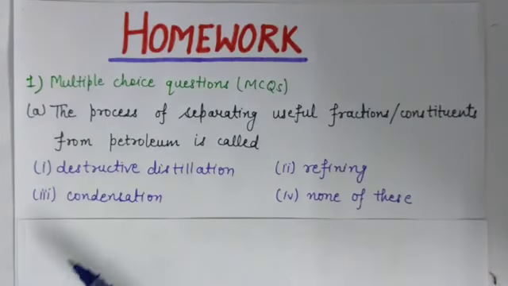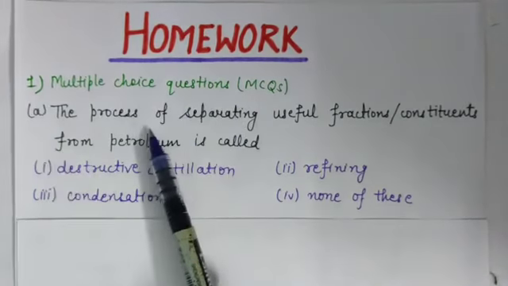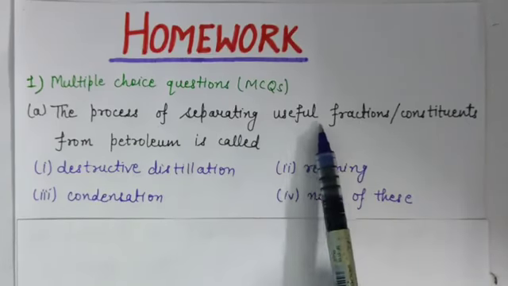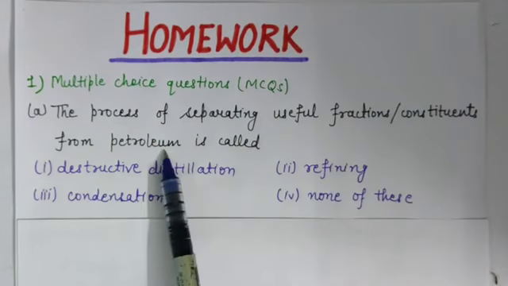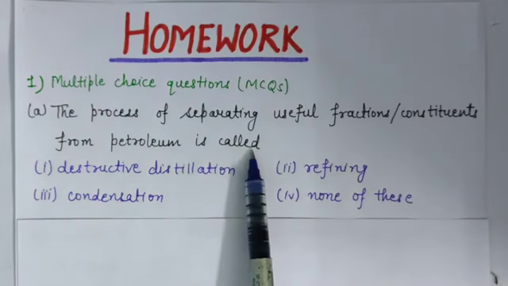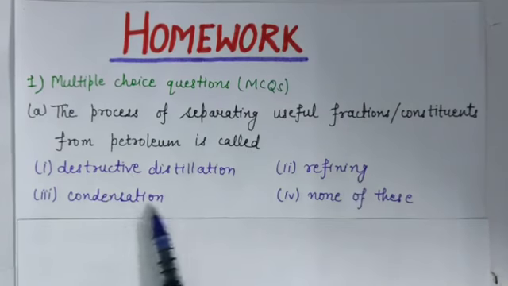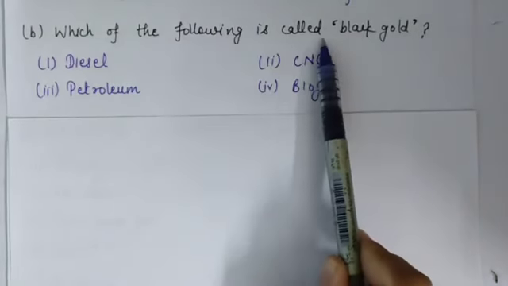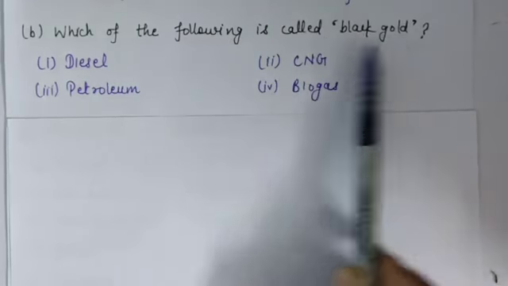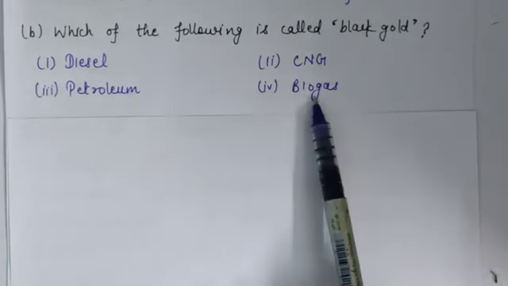Now this is your today's homework. First question is a multiple choice question. A part: the process of separating useful fractions or constituents from petroleum is called. Options are destructive distillation, refining, condensation, none of these. B part: which of the following is called black coal? Options are diesel, CNG, petroleum, biogas.